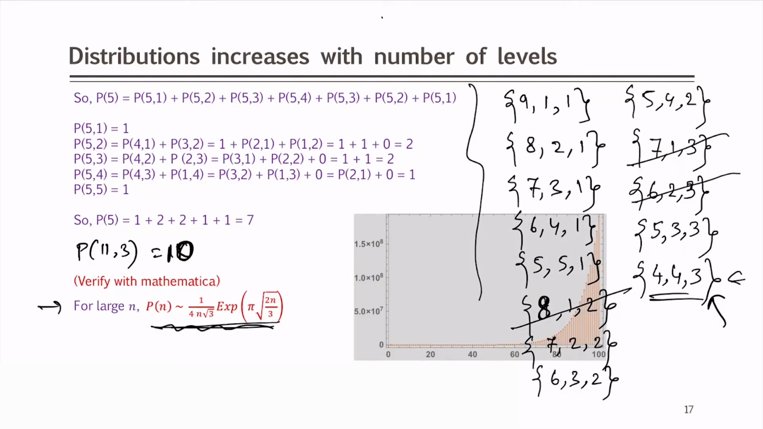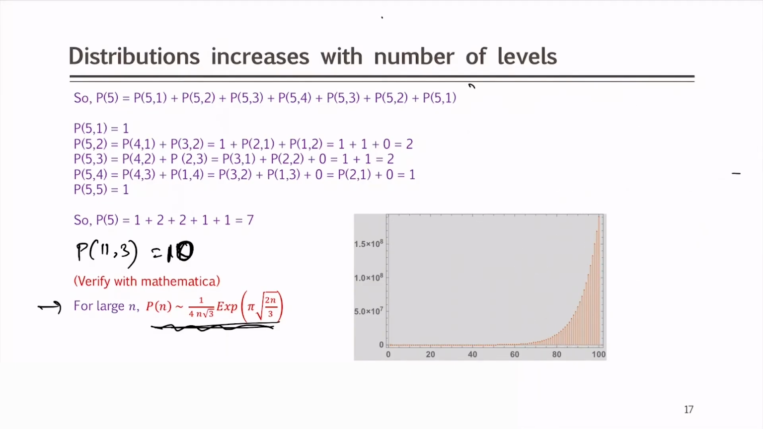So, I will just clear it out for you to check the figure, and you can see that when the number goes to 100, this P n goes to more than 10 to the power 8. So, the number of partitions becomes huge, just for you to see how the number of microstates is going to change with the number of particles: enormous.